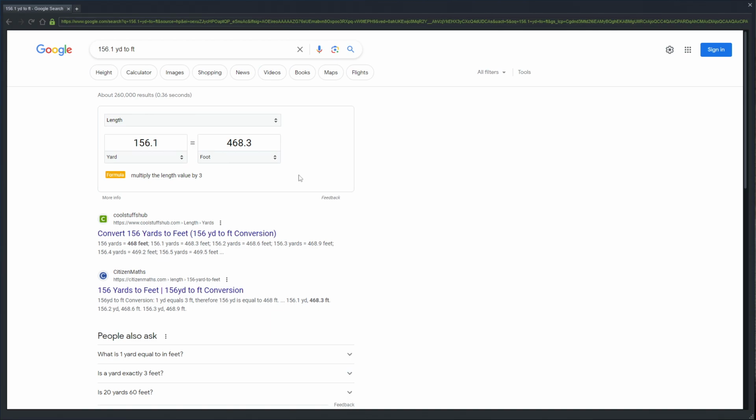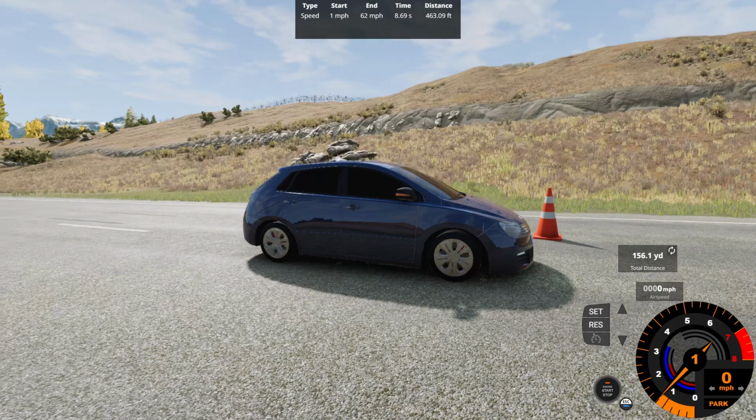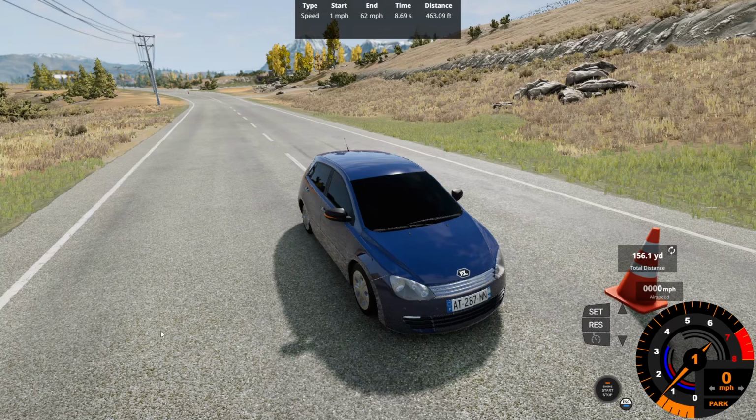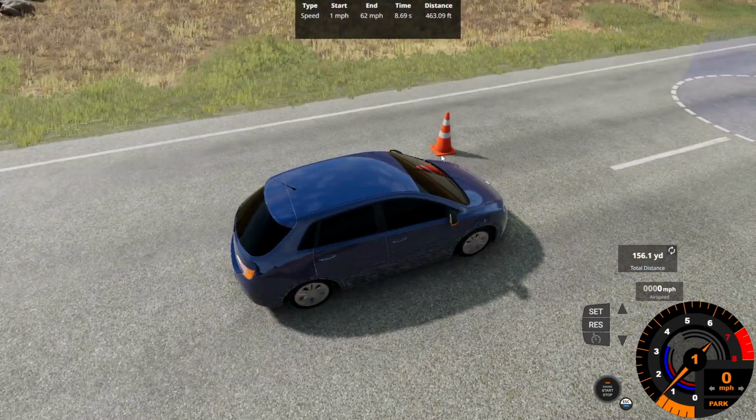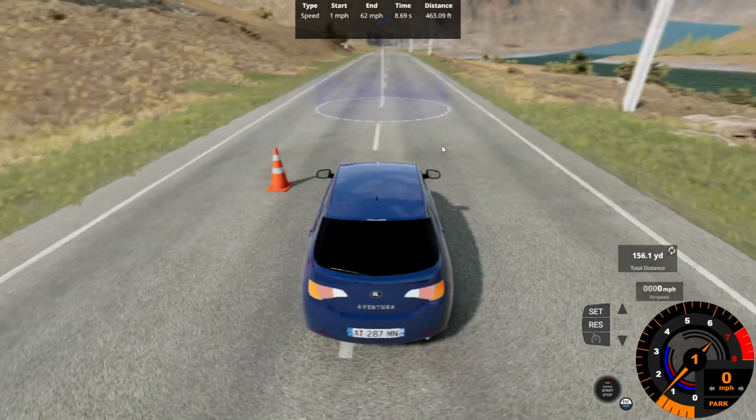Let's translate that real quick. So that equals 468.3 feet for the distance between the Toyota cone and the Nexa cone. And for the heck of it, if you're overseas and you know the metric system, that's 142.73 meters. So yeah, more than a 450-foot difference between the Toyota cone of reaching its top speed versus the Nexa cone right here of reaching its top speed, by over 450 feet.